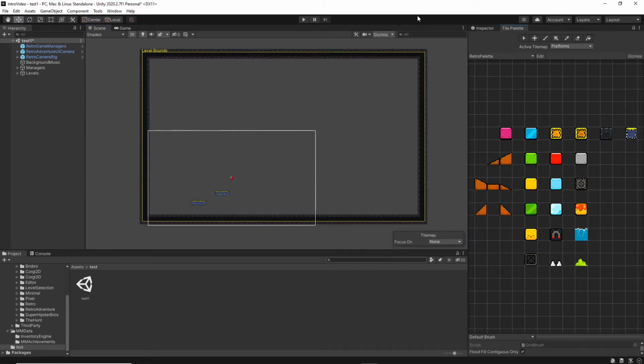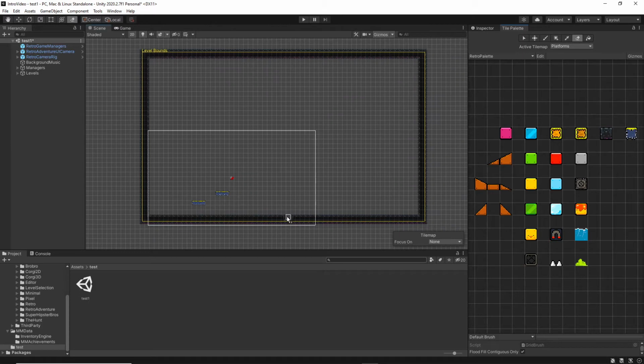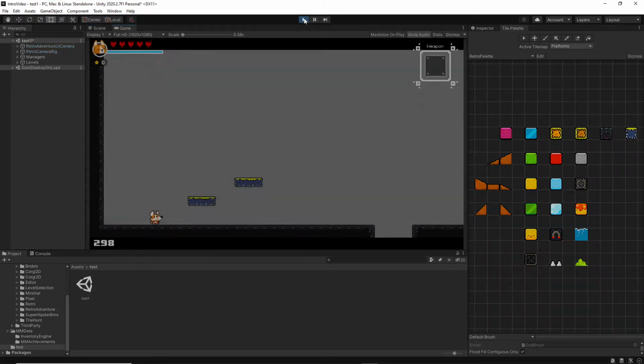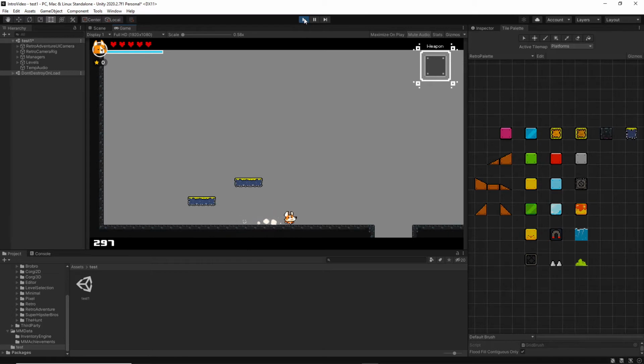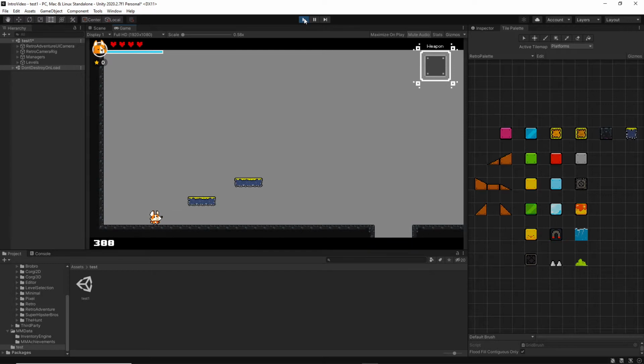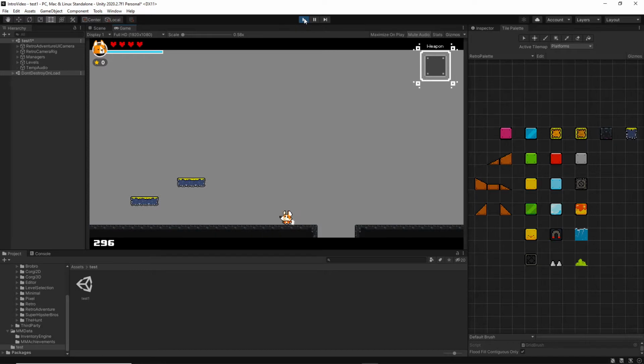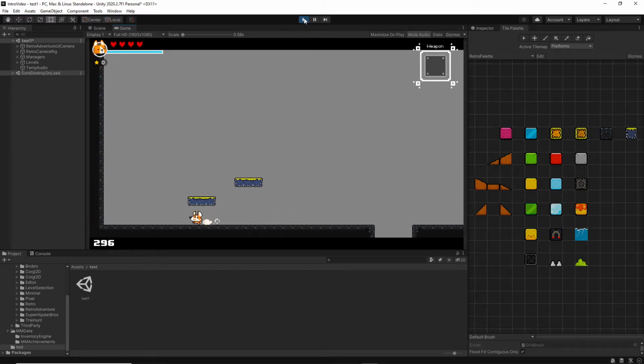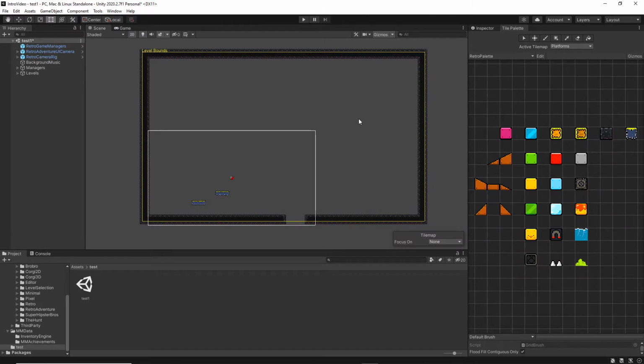Now the boundary marks out the confines for the camera and your character. For instance, if I erase some of this platform around the edge and press play, your character hits the boundary and dies. You also notice as I go across here, the camera will start to move, but it will stop when it hits the boundary. Just put that back.